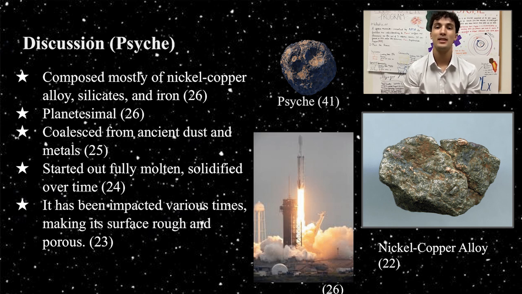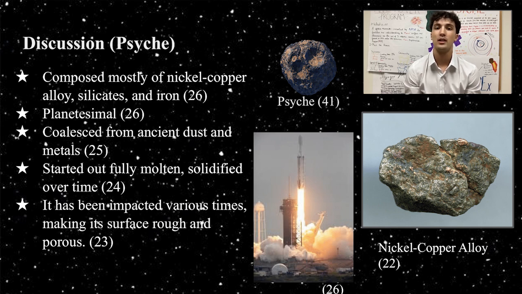Psyche is an M-type metallic asteroid composed mostly of nickel-copper alloy, silicates, and iron, and is a planetesimal, or failed planetary core, as most M-type asteroids are believed to be. This indicates that Psyche coalesced from dust and metals that were around during the beginning of the solar system after the formation of the Sun. Metallic asteroids such as Psyche start out fully molten. However, over time, they solidify and form a uniform, solid asteroid.